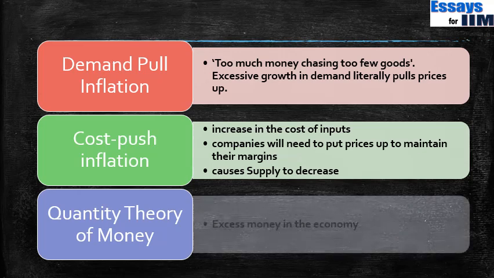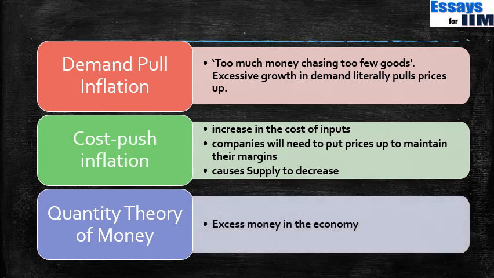The third is the quantity theory of money. This is very simple. Let us say we airdrop some money to everybody in the economy, which basically means we increase the money supply in the economy. So if I was holding rupees 100 in my hand and I was willing to pay this rupees 100 for, let us say, a Maruti car.